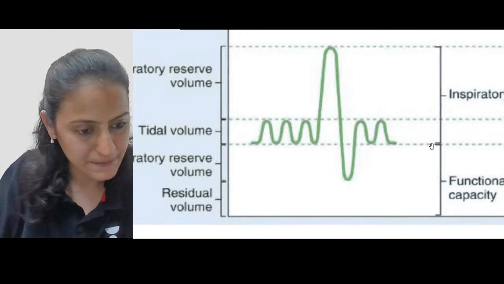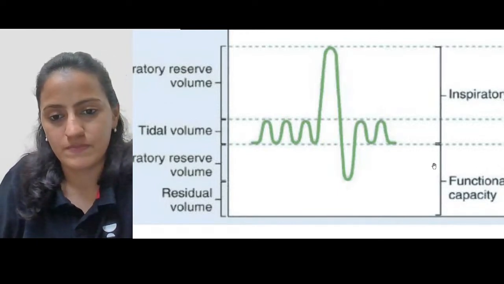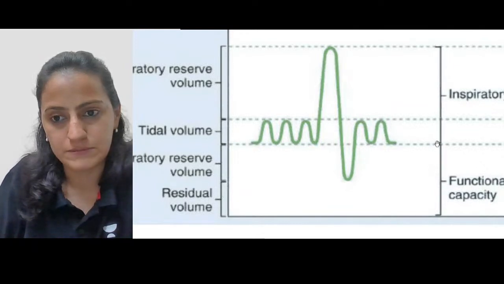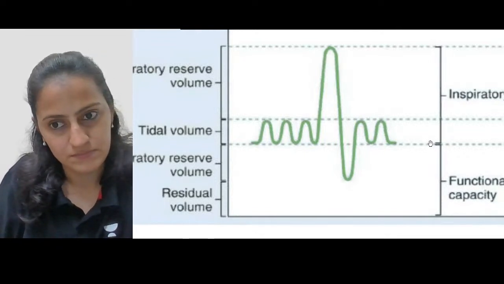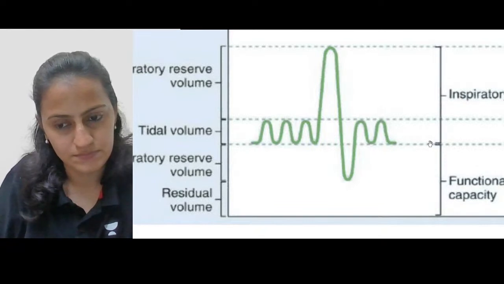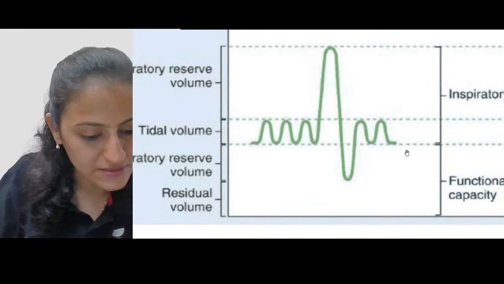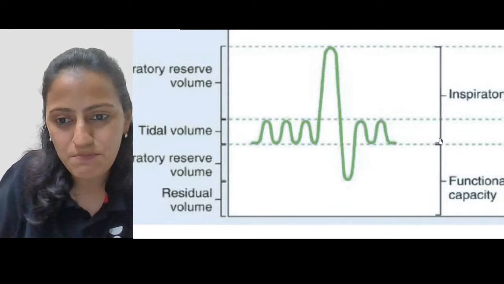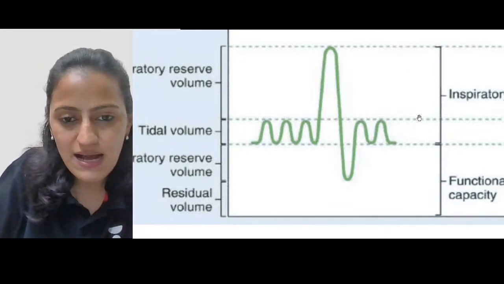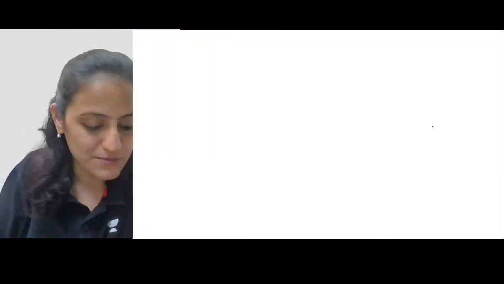I need to see that. Yes, you are able to see this. This part from the above line to this line, what is it representing? It is the IRV plus the TV. So this is the inspiratory capacity.